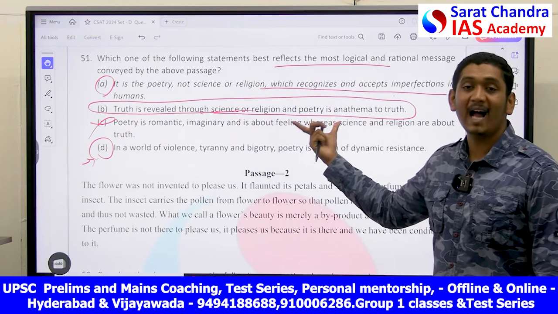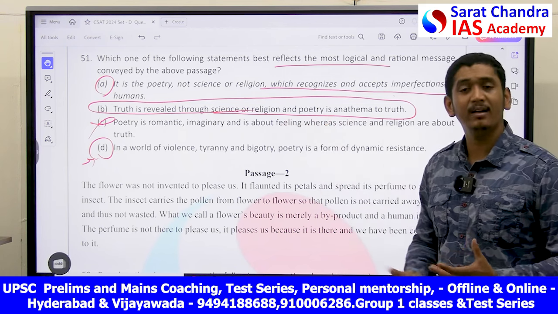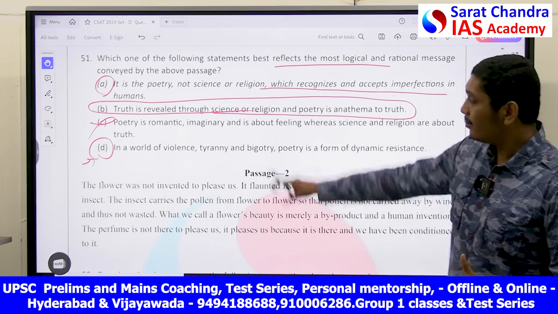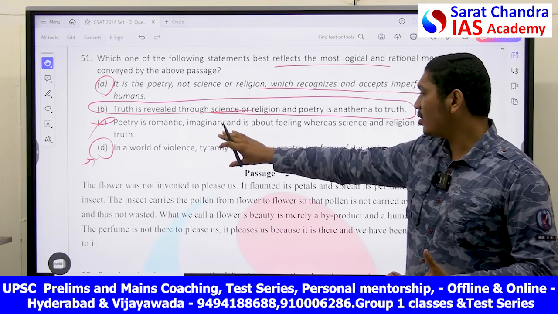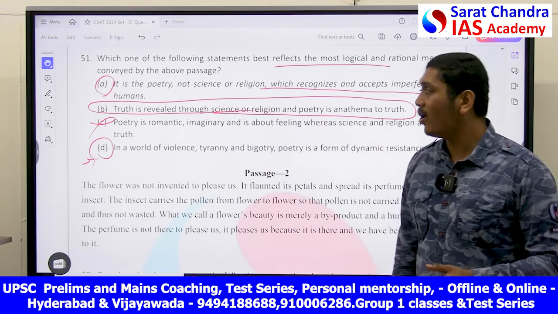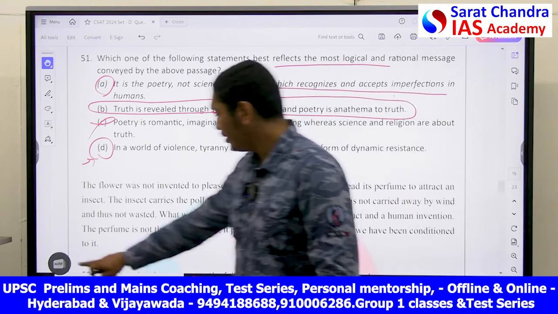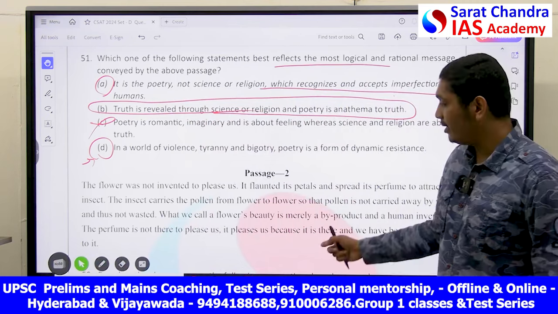This is most apt for this answer. We are a bit confused with this passage, but I feel it's option B, some feel it's option A. D is not the exact message the passage wants to convey. It could be either A or B. You can check with the final key, but I can go with B. Most probably B will be the answer.